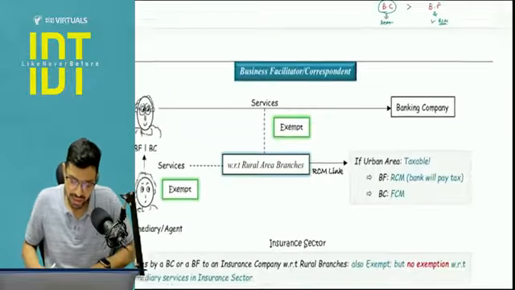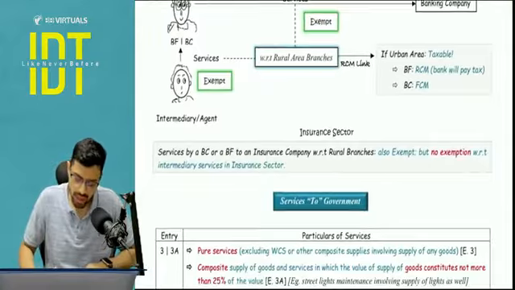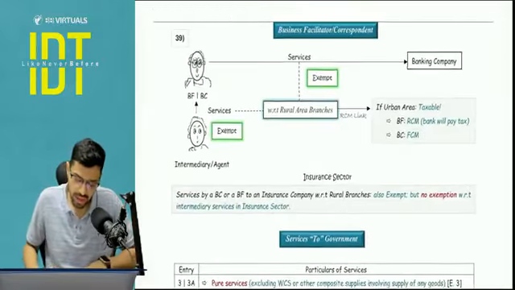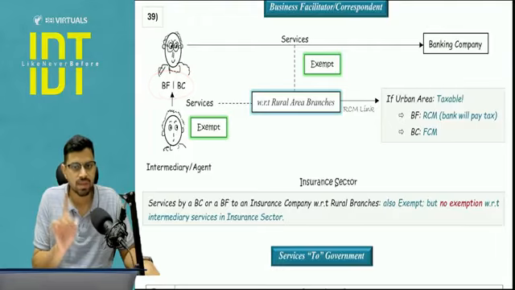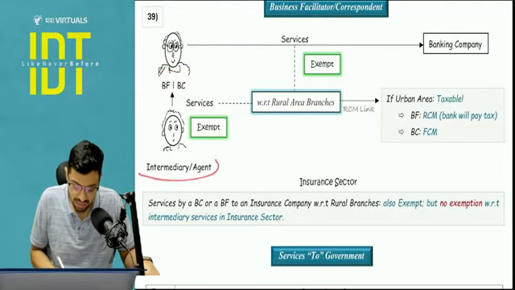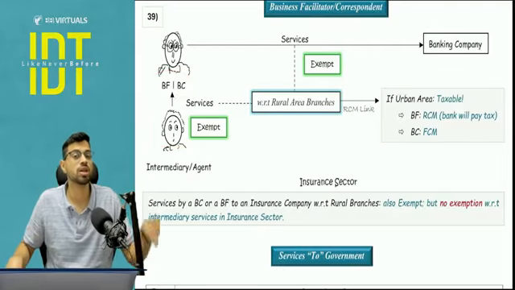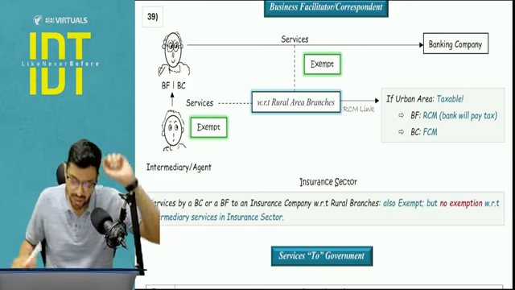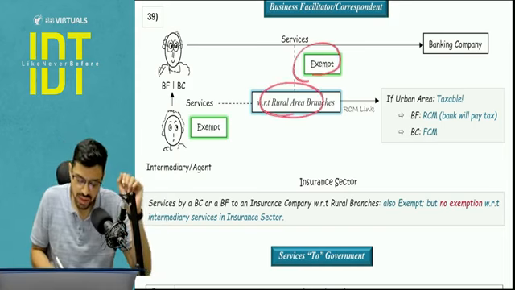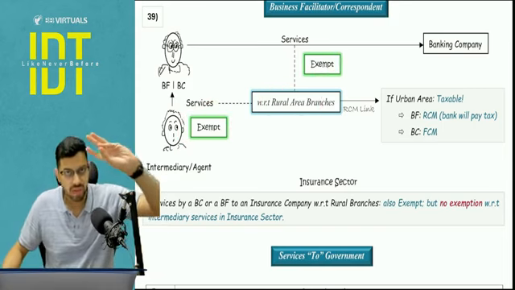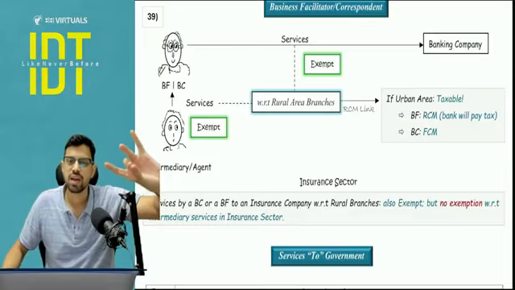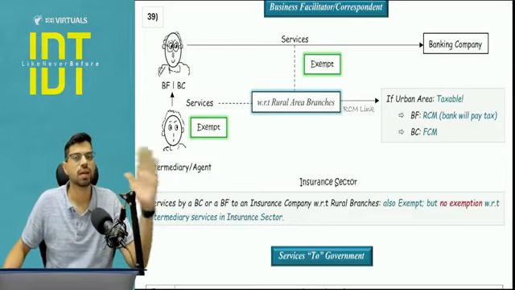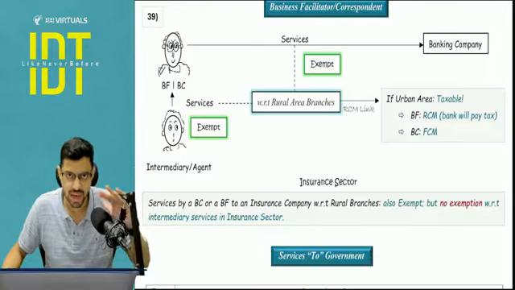So first I will cover the exemption part with respect to the banking industry, then I will see the rural area part. With respect to the banking industry, all the services of business correspondent as well as business facilitator, as well as any intermediary or agent who is working for the BC/BF, in case of rural area branches, this is completely exempt. So if it is a rural area branch, the BF/BC services as well as their agent services are completely exempt. Hence the question of RCM or FCM stands irrelevant.